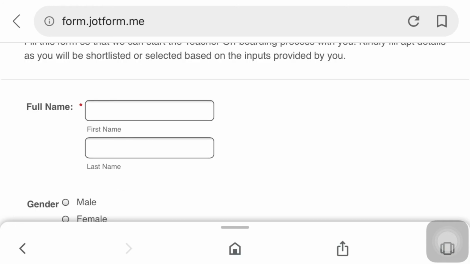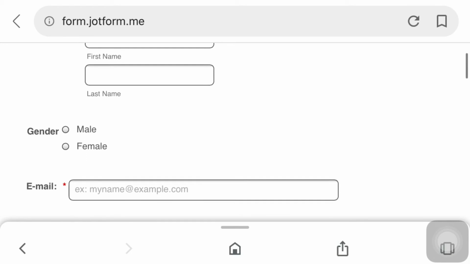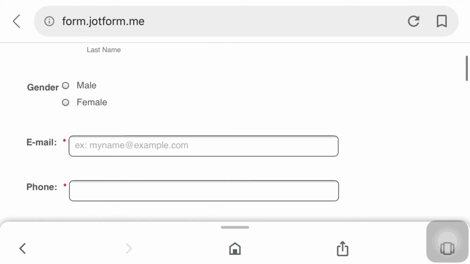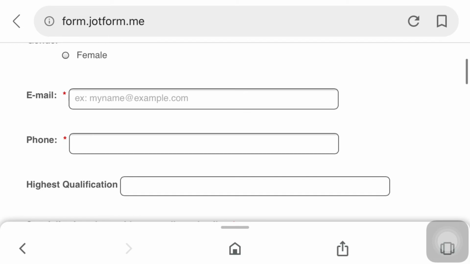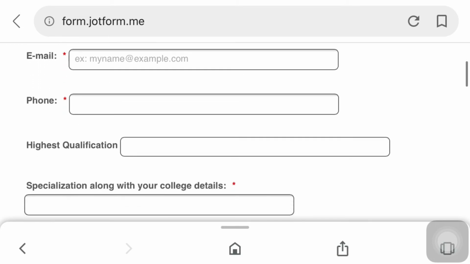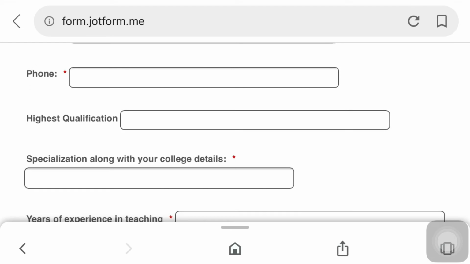So first is the full name. You need to write your first name and last name, and then the gender, and next is the email you need to provide, and phone number, and highest qualification. For this, the qualification degree is a must. So if you have not completed your degree, you are not able to apply.